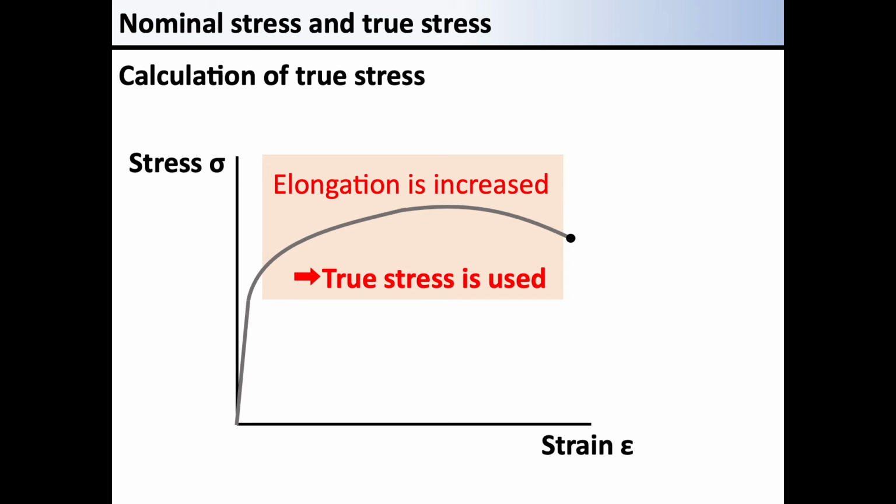We are considering about this with respect to the stress-strain diagram mentioned earlier. When a material is stretched and its strain increases, plastic deformation starts to occur. True stress is used in the plastic region, where the elongation is fairly increased.